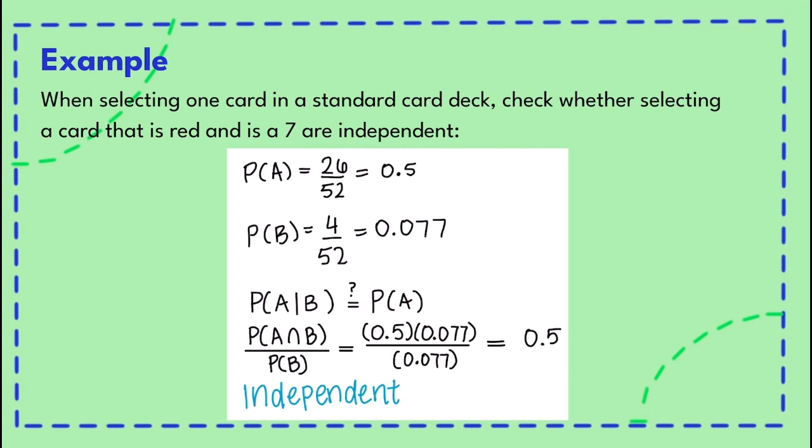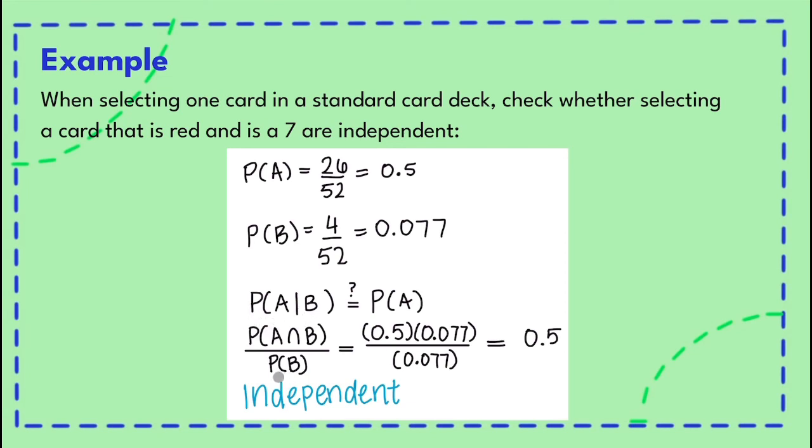Okay. Now let's check if the probability of event A occurring equals the probability of event A occurring given that event B occurs. So in context, we are checking whether the probability of drawing a red card equals the probability of drawing a red card given that the card is a 7. Something that you need to know for the AP exam is the formula for the given that statement. So when you see this, you should be able to expand it into this form. You need to know that this is going to be P of A and B over P of B.